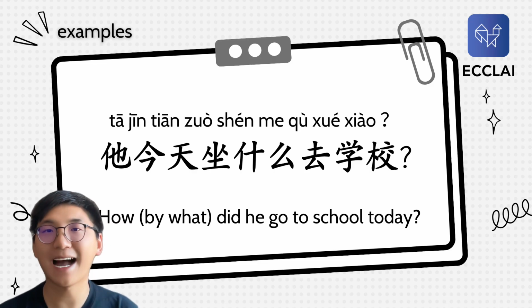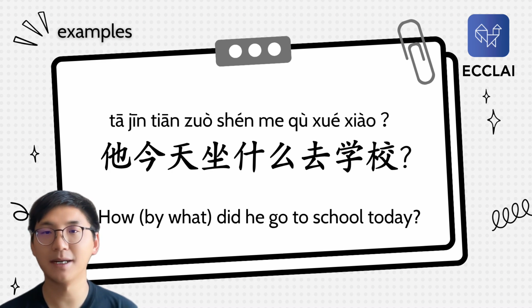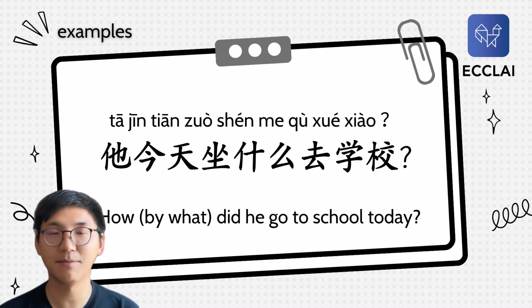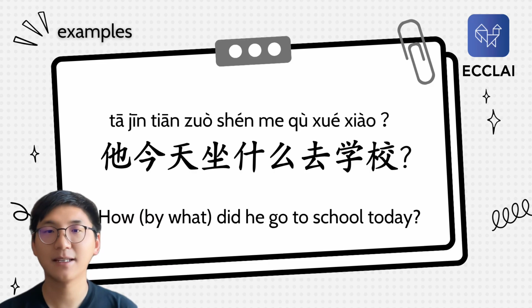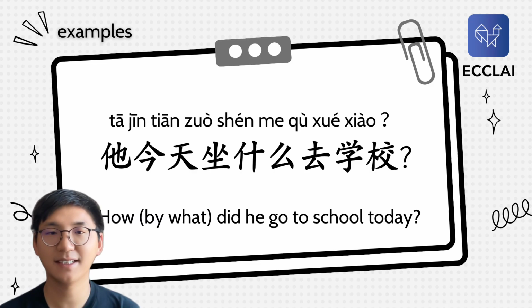We just need to take out subway, 地铁, and we exchange it for what? 什么, okay? So literally this sentence 他今天坐什么去学校 means he today to take what? To go school, okay? So actually it's like by what did he go to school today?